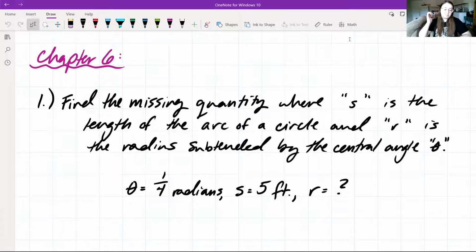So our problem from chapter 6, we want to find the missing quantity where S is the length of the arc of a circle and R is the radius subtended by the central angle theta. So we're given the value of theta and we're given the value of S. We have theta is equal to 1/4 radians and S is equal to 5 feet, and we want to find the radius. So in this case, we're given our central angle and the length of the arc of a circle, and now we need to find our missing element, which is the radius.